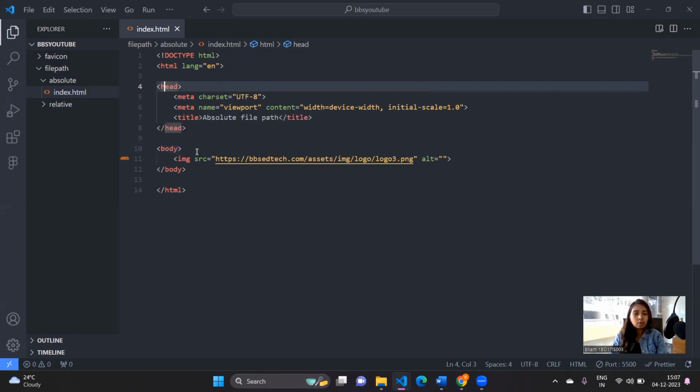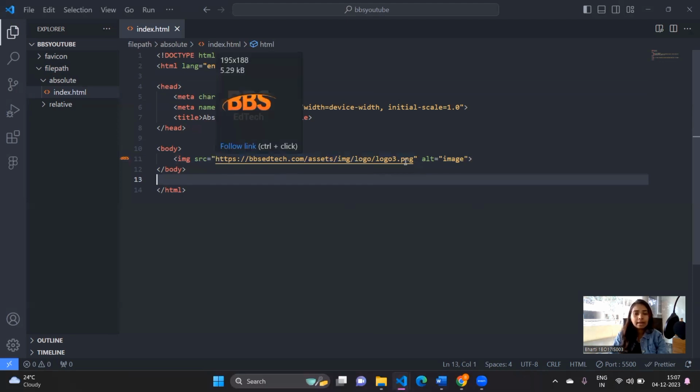And then in body, I have used an image tag for understanding. So I have called the image and then I have given the source of it. And then there is an alt, so you can give anything there. It's not a big deal. What I am doing here is calling the entire address of a particular file which I want to be displayed in this particular page. So let's check the output of this.